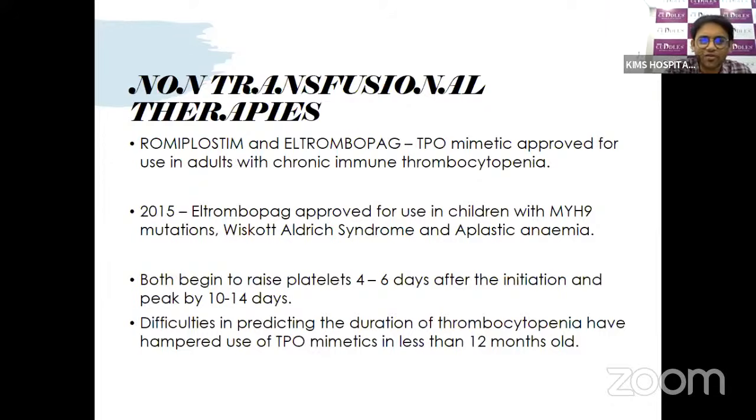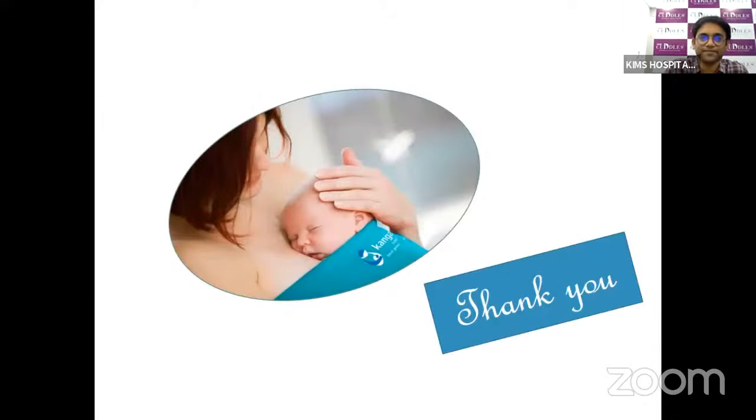There are certain drugs like romiplostim and eltrombopag. These are thrombopoietin mimetic agents. These are used for adults who have chronic ITP. Eltrombopag was approved even for children with MYH9 mutations, Wiskott-Aldrich syndrome, and aplastic anemia, where it is used to provide megakaryocytic stimulation and promote platelet production. They can raise the platelets 4 to 6 days after initiation, peaking by 10 to 14 days. However, the problem in infants and newborn babies is that the duration of thrombopoietin action is difficult to predict, which limits the use of thrombopoietin mimetic agents in children less than 1 year of age.